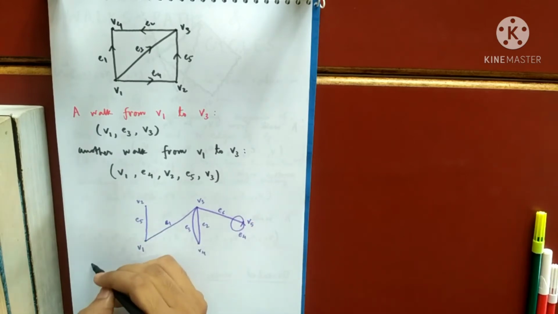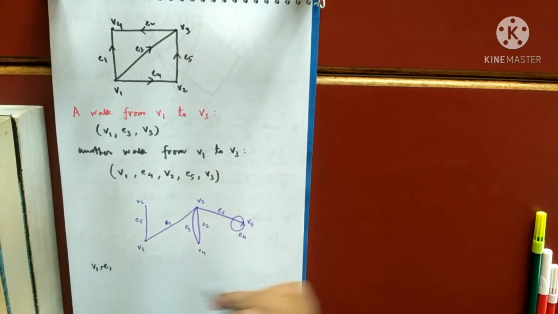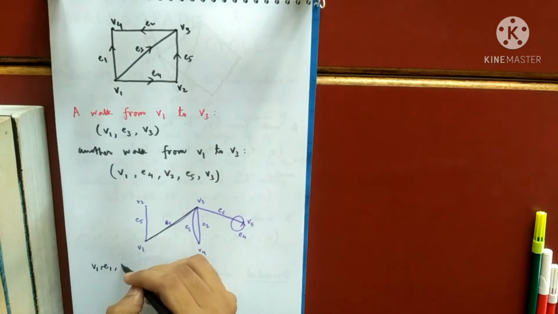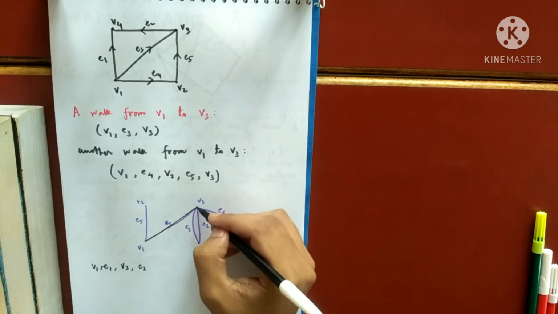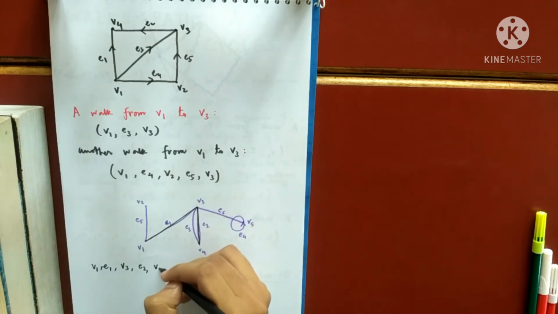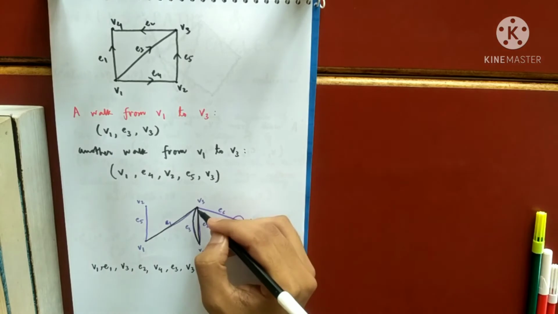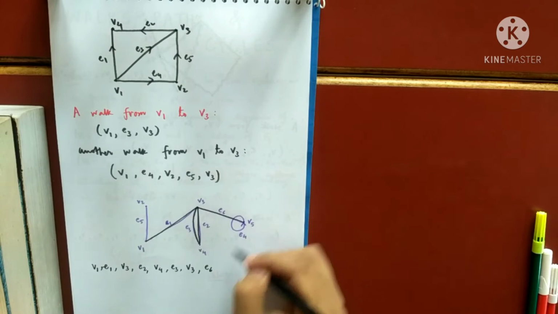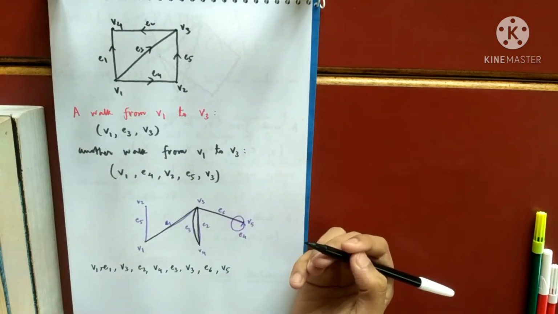What I can do, I'll start with V1. I'll go, or I will use a comma if I want, E1, V1 to E1, I'm taking this path, comma, V3, comma, suppose I take E2, comma, V4, suppose I go back to V3, then I go to E6 and I have reached V5. Maybe I can take a loop again, E4 and again E5. That also can be done.